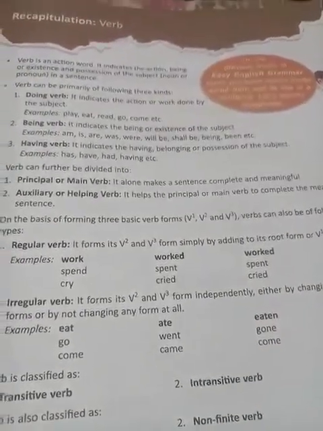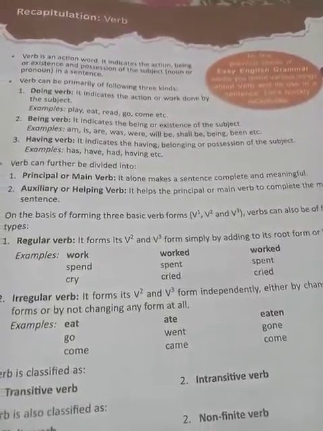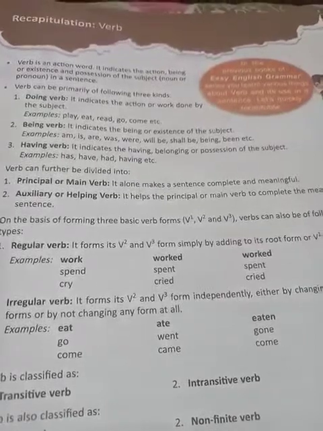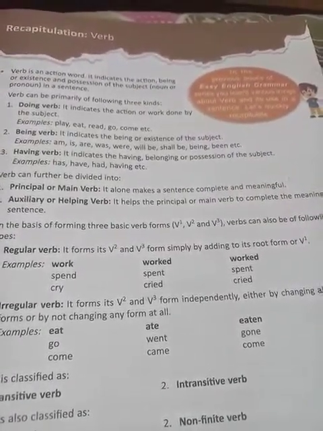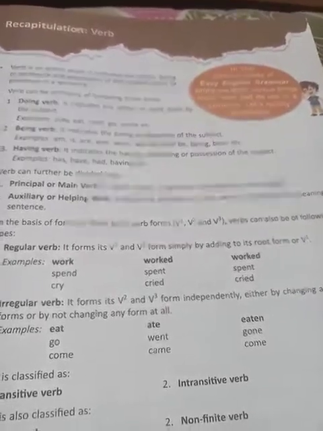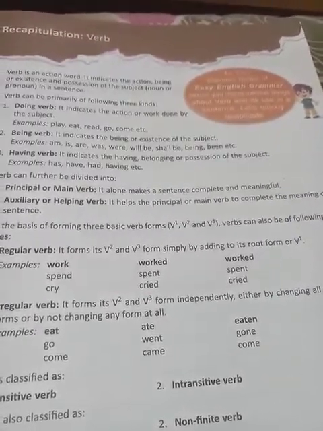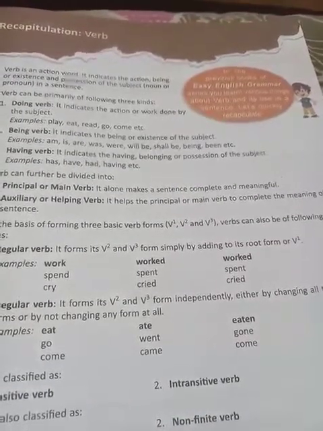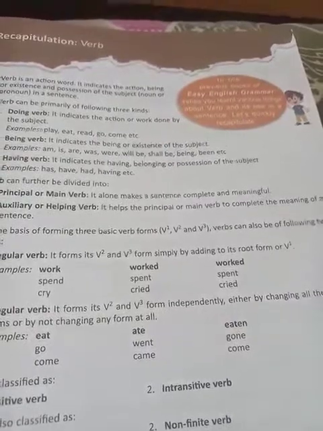Starting with doing verb, it indicates the action of work done by the subject. Doing verb, once again I repeat, indicates the action or work done by the subject. Some examples are play, eat, read.